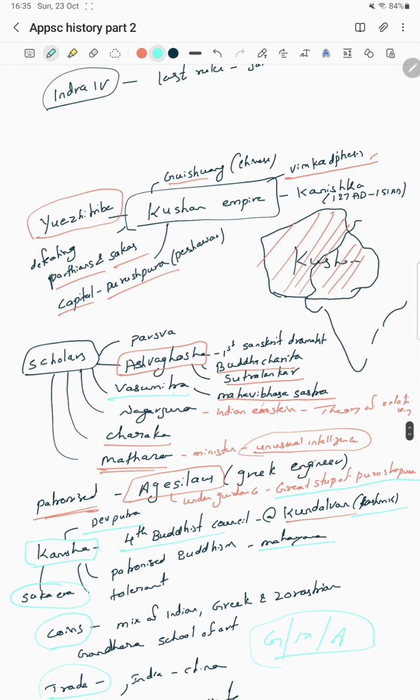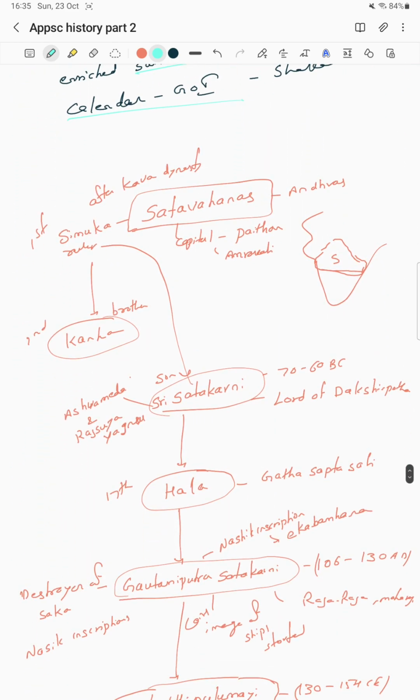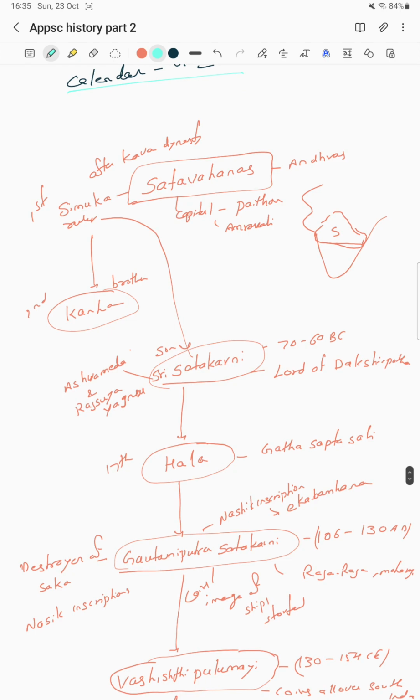Next, after the Kushanas, the Satavahanas, who formed after the Kanva dynasty. The first ruler of the Satavahanas is Simukha. His brother was second, and then his son Sri Satakarni ruled. The Satavahanas are also known as Andhras.